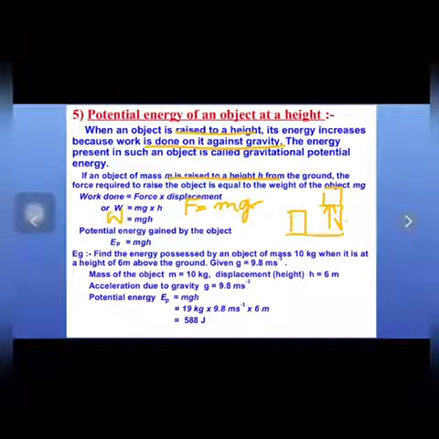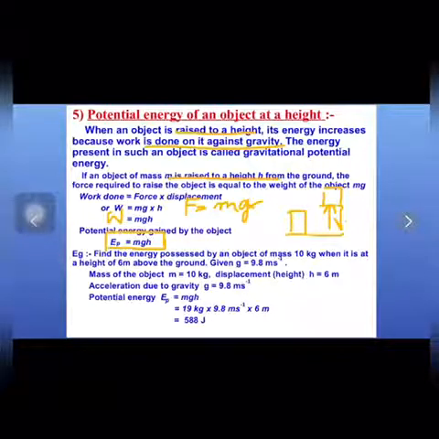We know that work done is equal to energy. So the potential energy gained by the object comes out to be mgh. The formula for potential energy is mgh. And in the last video we also deduced the formula for kinetic energy, which is half mv square.